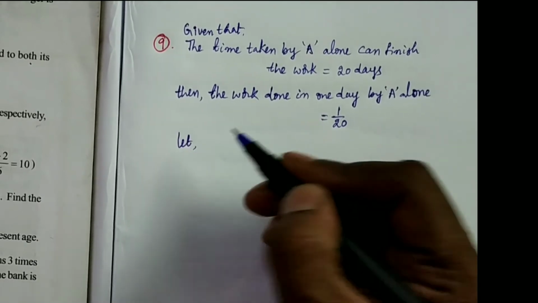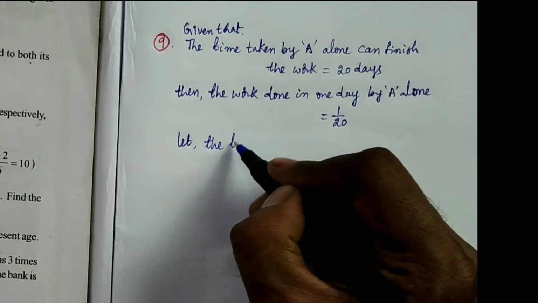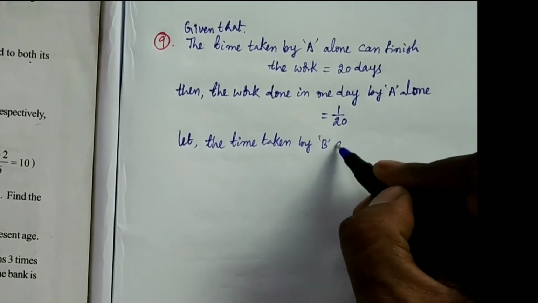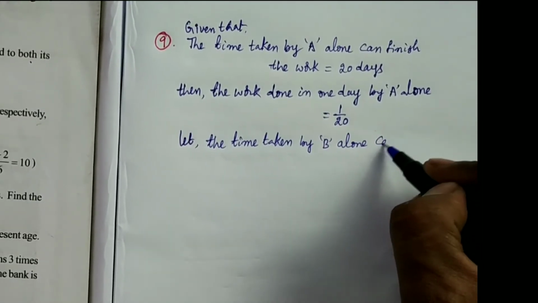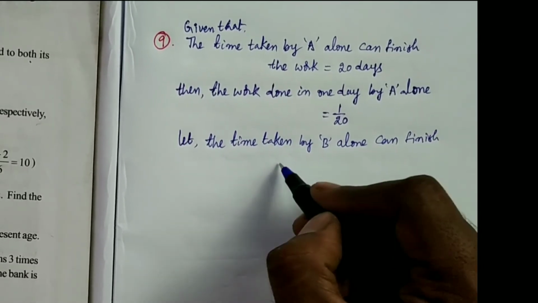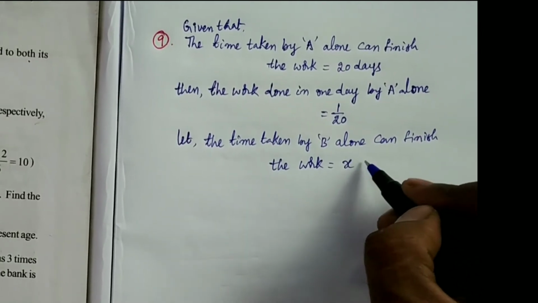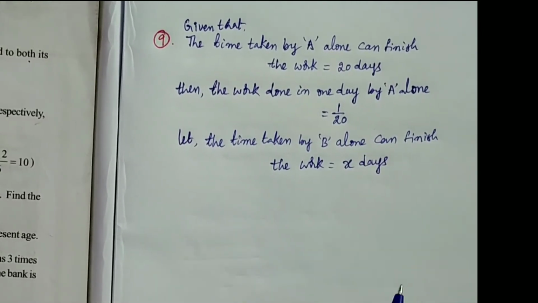B is not given, so let the time taken by B alone to finish the work be x days. We don't know, so let it be x days.